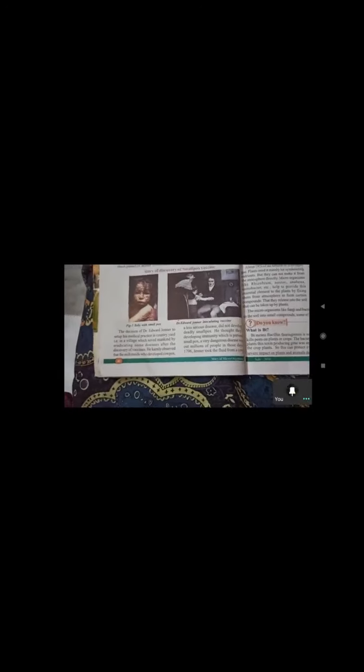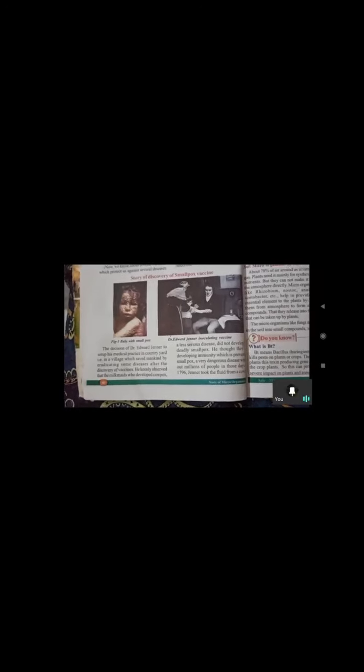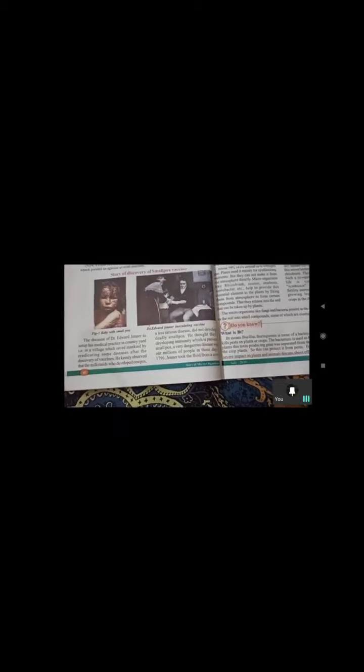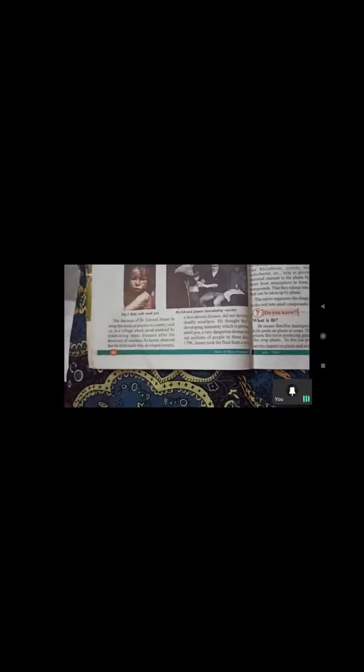So like that. Next one is the story of the smallpox vaccine. About this also I told you yesterday. Dr. Edward Jenner introduced this medicine. Yes, Dr. Edward Jenner. Actually, he took fluid from an 8 years old boy who developed cowpox in his body, a less serious disease which did not develop as smallpox.